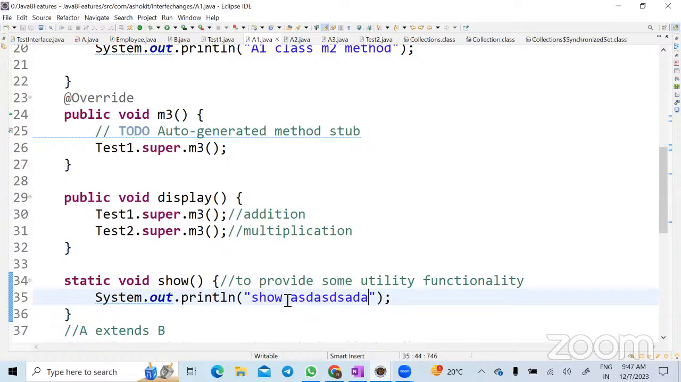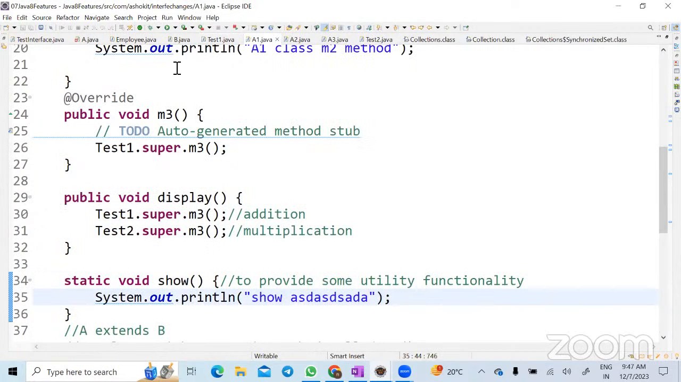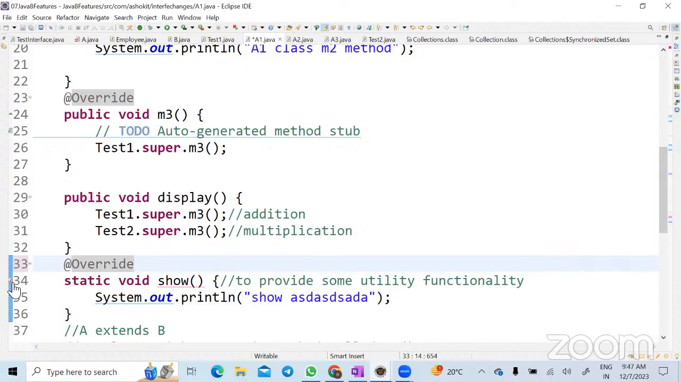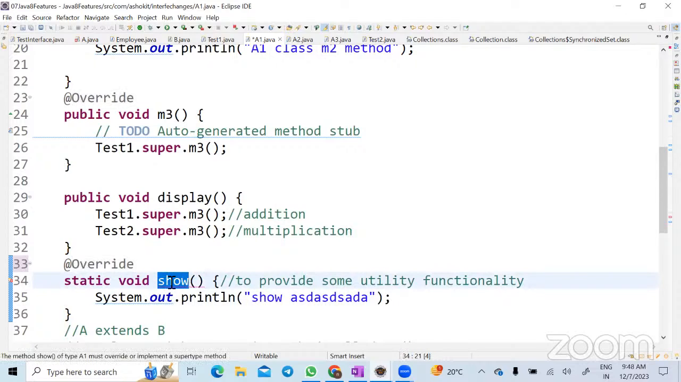Overriding is possible for instance methods only. Static methods belong to a class. Can I say this static method belongs to this interface, and this static method belongs to this class? If you put the same static method in a parent and child relationship, it does not mean that it's overridden. It means that you are redefining a method. Now, if you write the override annotation, you will get an error. Look here, I'm getting a compilation error: the method show of type A1 must override the implemented super type. That means there is no default instance method called show in the parent. That is what it is telling.